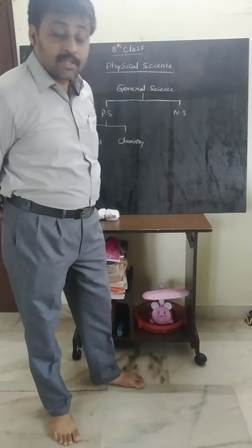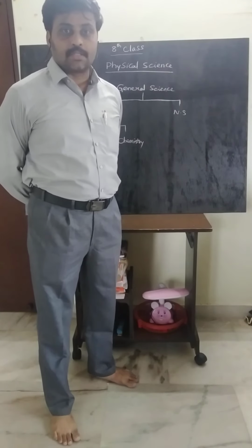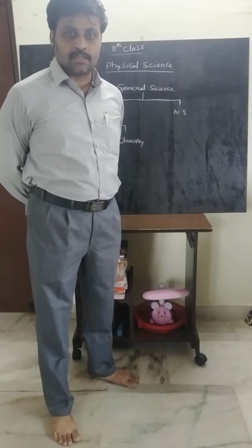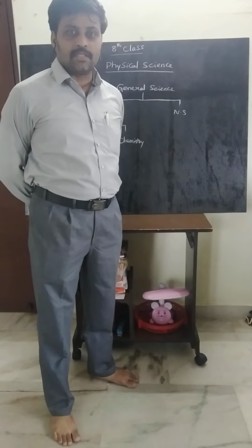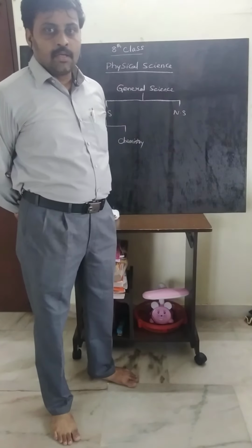Up to 7th class you learned general science, so you'll be having only 6 subjects in your class. But in the 8th class, that science will be divided into two parts. One is physical science and the other one is natural science. In general, we will call them PS and NS.